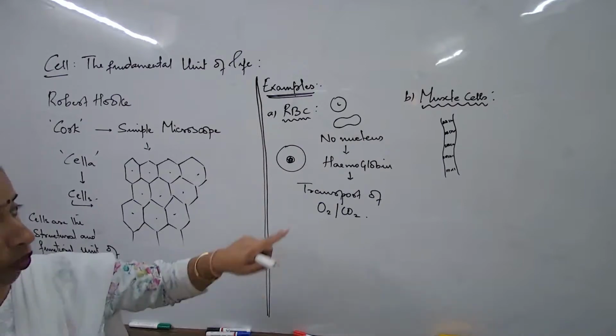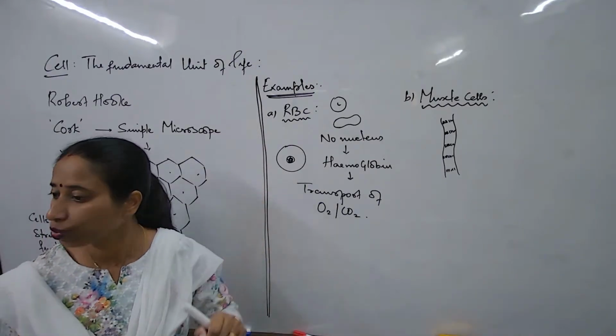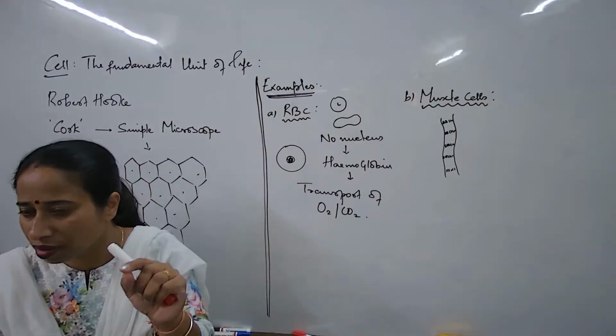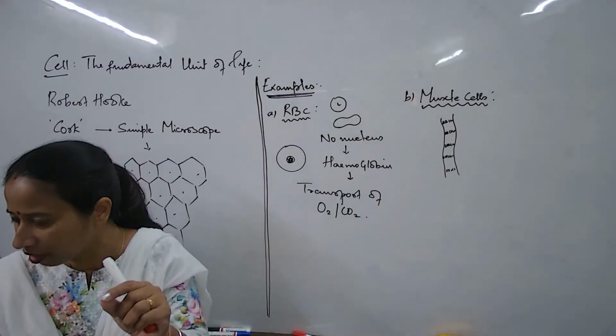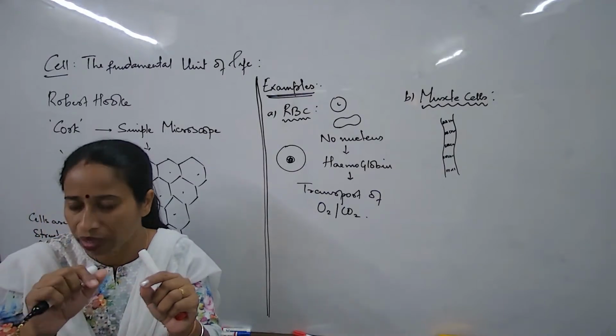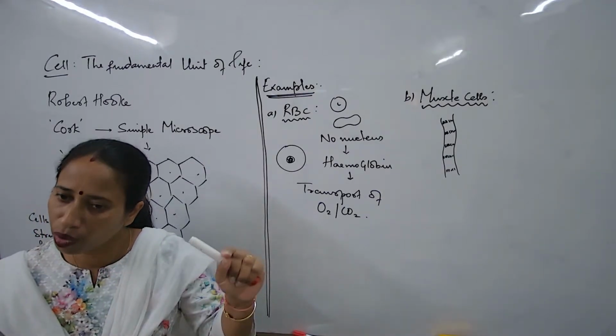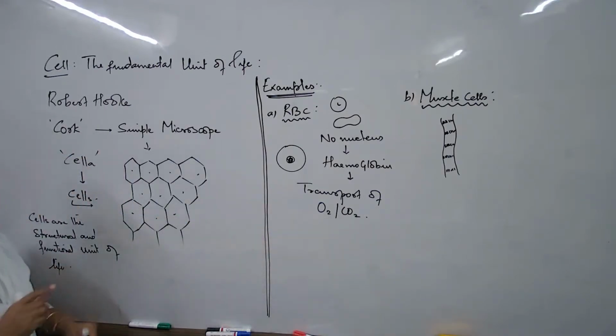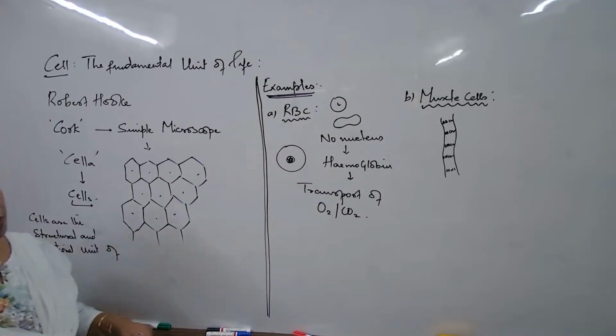So if the muscle cell would have been this way, probably this function would not have been possible. The muscle cells are long, fiber-like, tube-like, and there are some proteins in between which allow them to become long at one time and come short, long at one time. So can we say that these muscle cells have a particular typical structure only to suit a particular function? Yes, they have a typical structure only to suit a particular function.